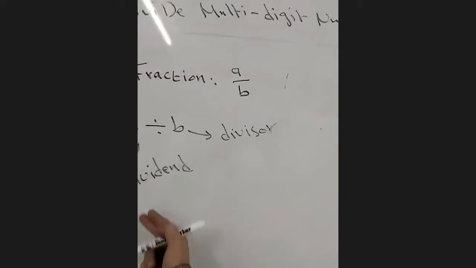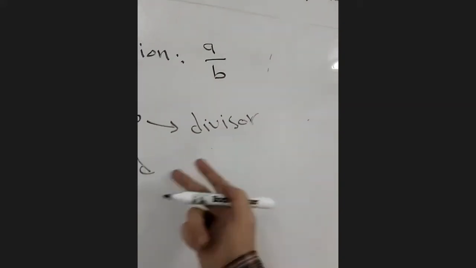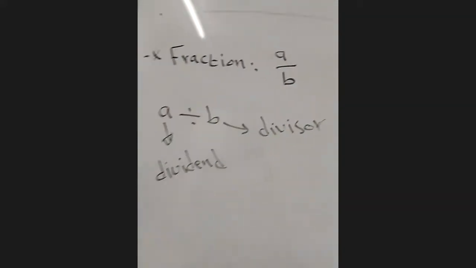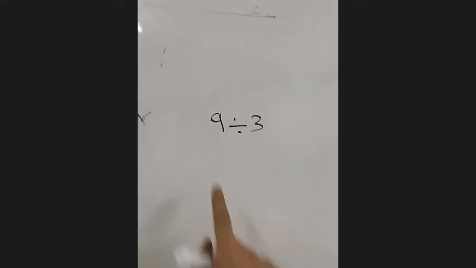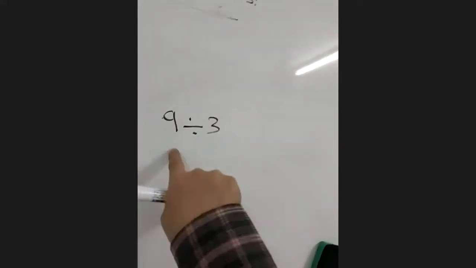So we have dividend, divisor, okay? So when I say, for example, 9 divided by 3, don't say 9 divides 3. No, the 9 cannot divide the 3. The 3 divides 9.